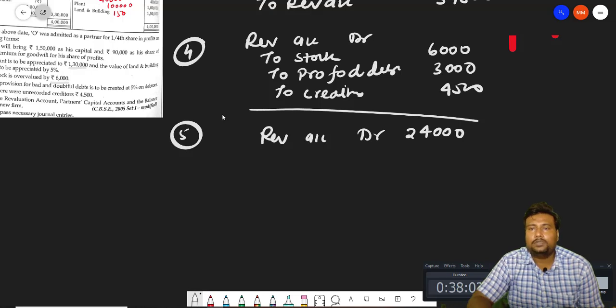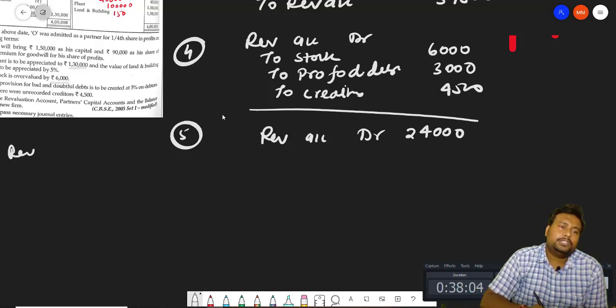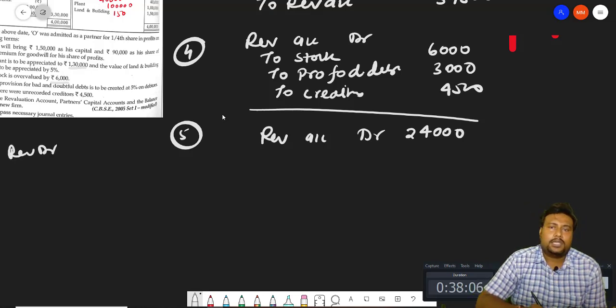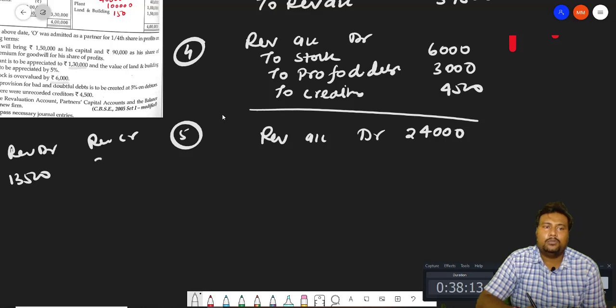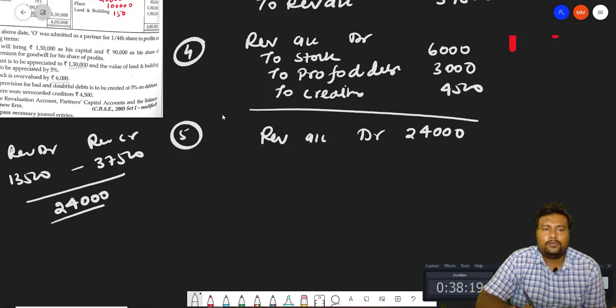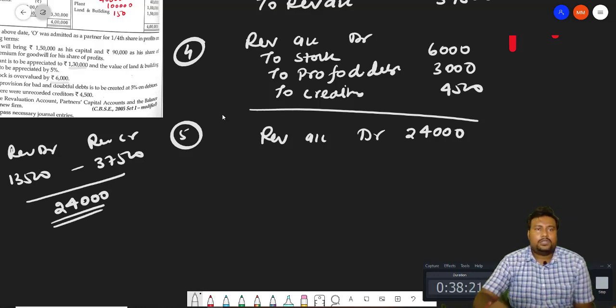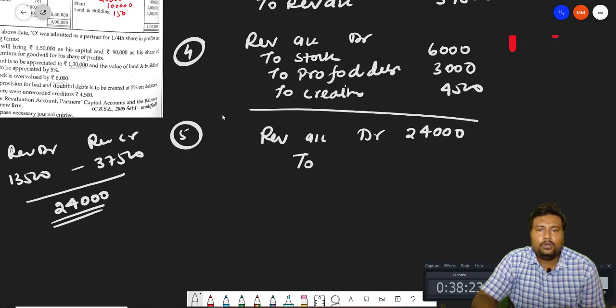How is this 24,000? The revaluation debit side total is coming 13,500. Revaluation credit side total is coming how much? 37,500. Find out the difference, and the difference is coming how much? 24,000.